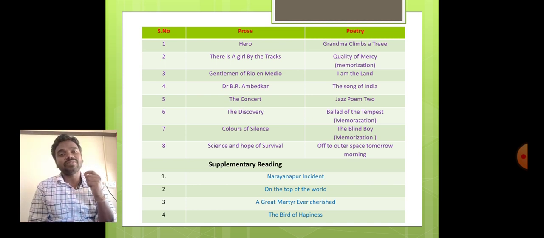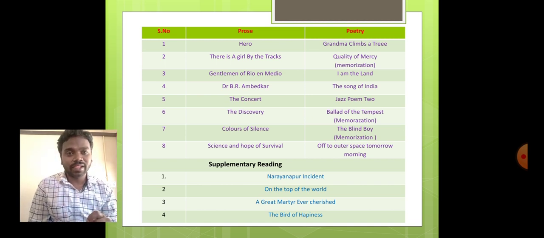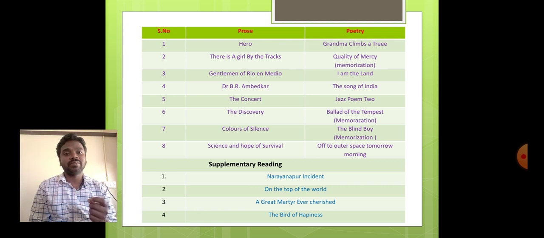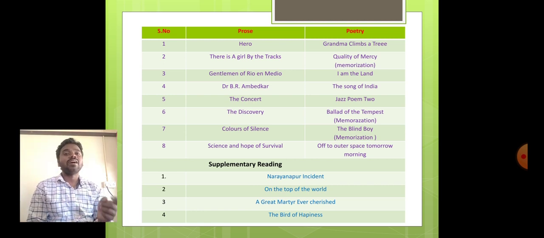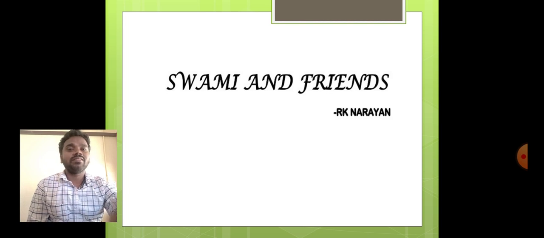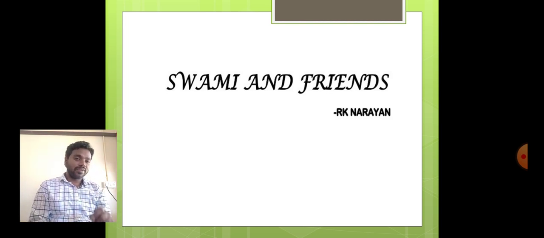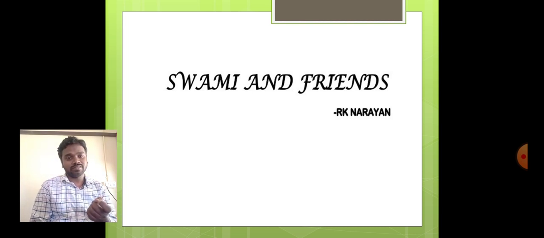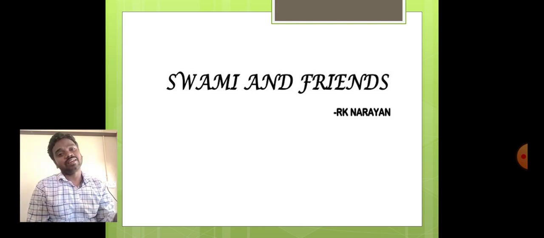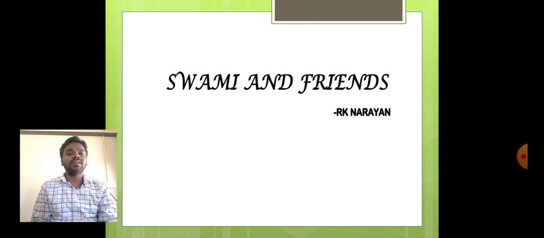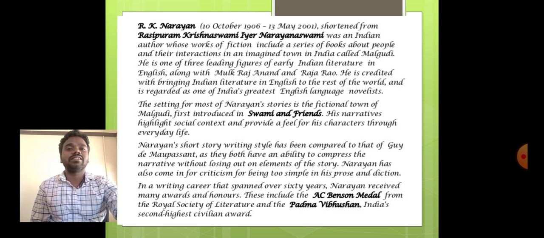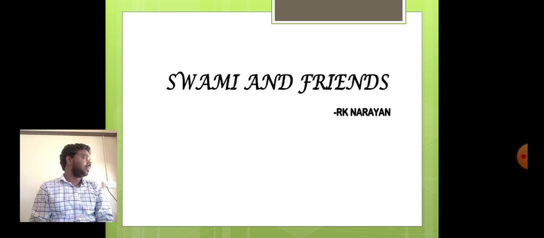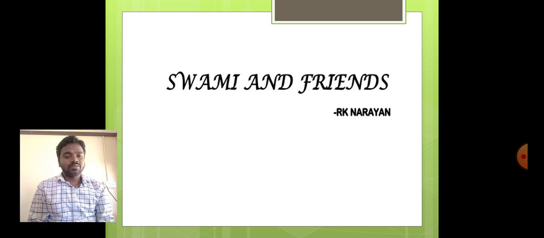It is taken from one of the most important works written by R.K. Narayan, Swami and Friends. Here Swami and Friends. You can see here Swami and Friends. Swami and Friends, it is also written by R.K. Narayan, right? So Hero lesson, it is written in Swami and Friends. There are other lessons. Right. Now let us see here Swami and Friends. So R.K. Narayan.